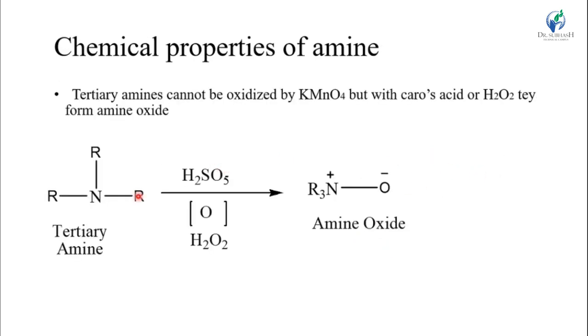Tertiary amine cannot react with KMnO4; it reacts with Caro's acid or H2O2 and forms the amine oxide.